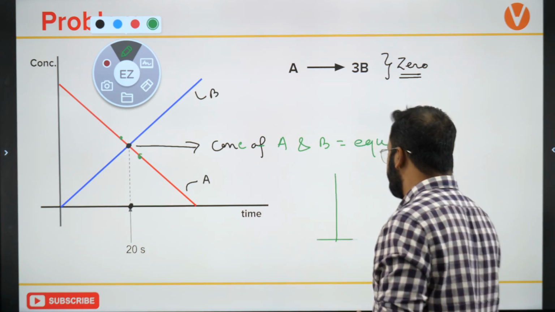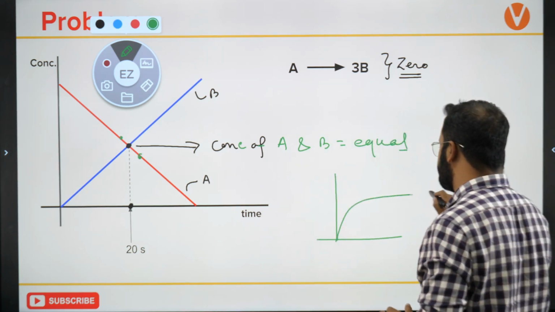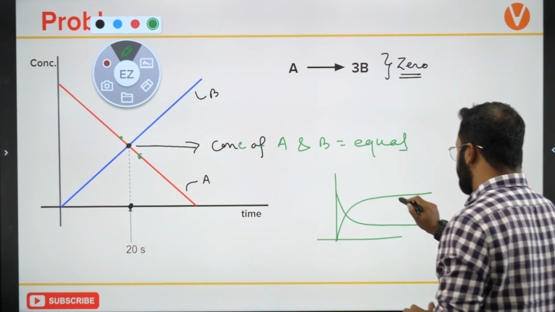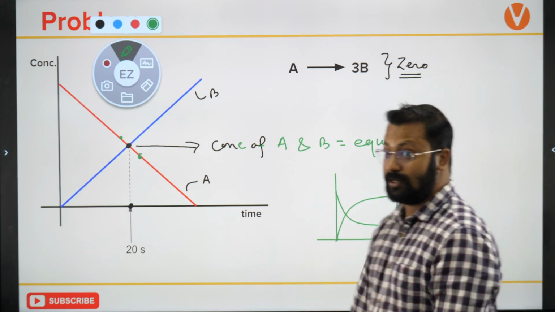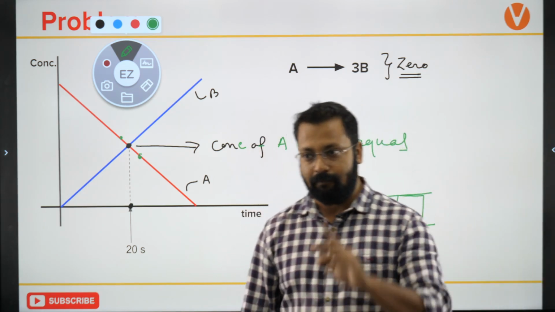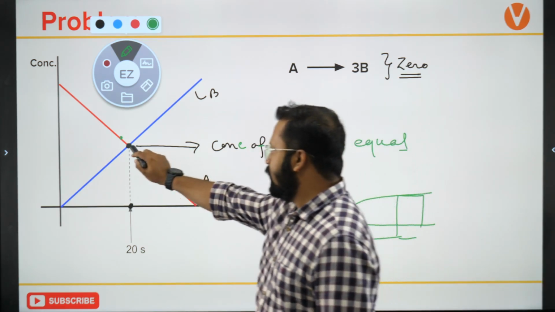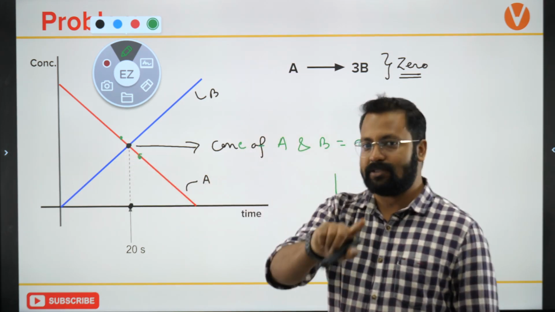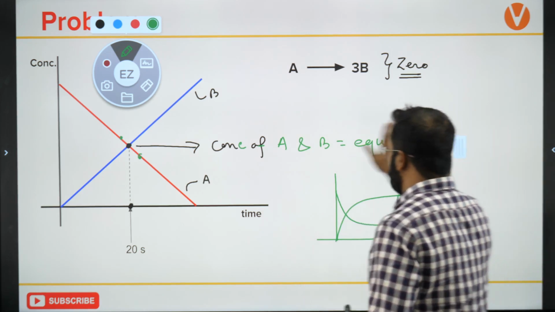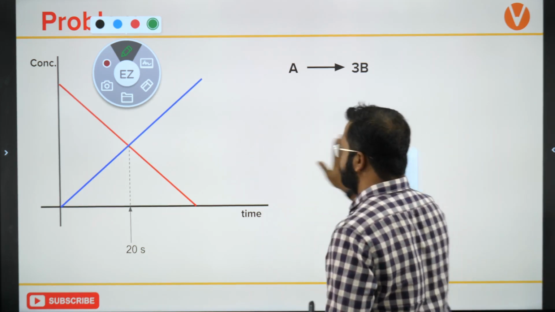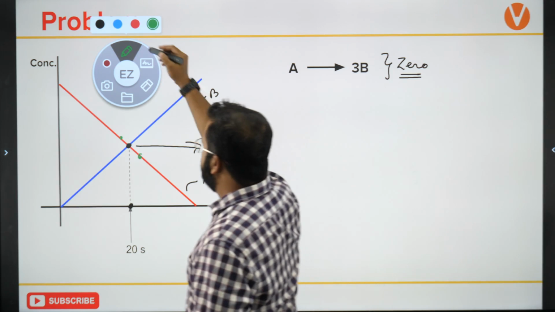Equilibrium ऐसा होगा. If it is equilibrium, it will be like this. At this point, you can see that the concentration stops changing. In this region, it stops changing. So it is not equilibrium. Please don't ever say that it is equilibrium. This is the point where concentration becomes the same. So if concentration becomes the same, what can I do is this.